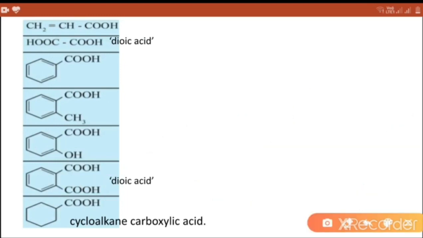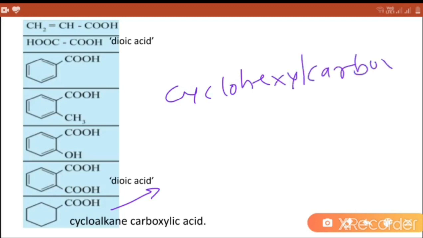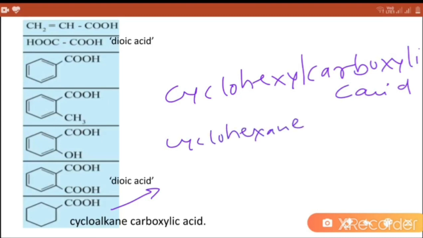Next compound which contains cyclohexane and one carboxyl group is directly attached with the cyclohexane. So common name cyclohexyl carboxylic acid and IUPAC name cyclohexane carboxylic acid.